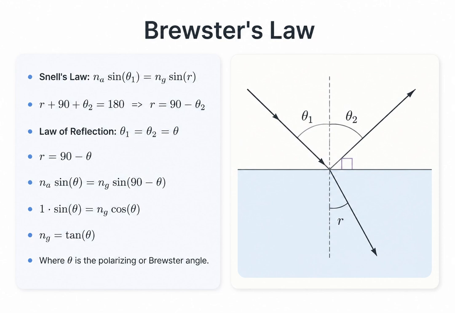Substituting this in, we get sine theta equals the refractive index of glass times the sine of 90 minus theta, which is cosine theta. Dividing sine by cosine gives us tangent, so the refractive index of the material simply equals the tangent of the polarizing angle.